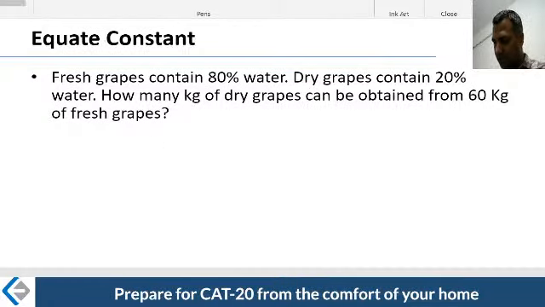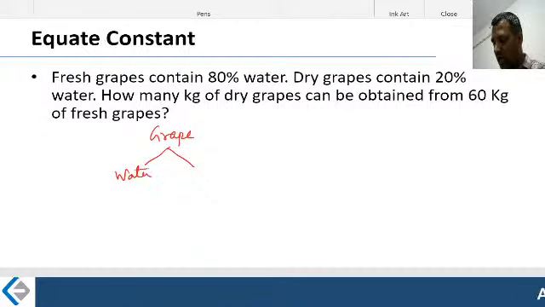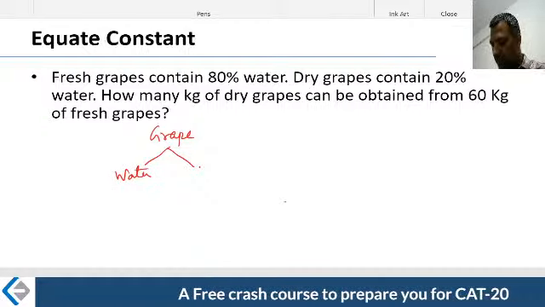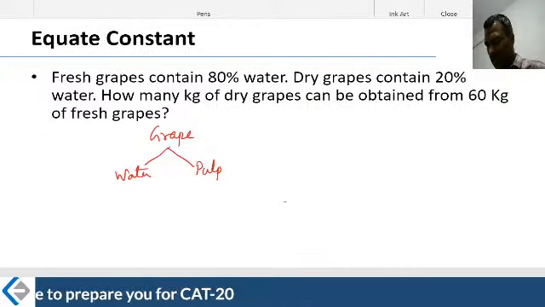If you take a grape, there are two portions to this. One is the water portion, and there is a dry portion, nothing but a pulp. Let me call it a pulp. Pulp is the dry content. There is no water. Pulp also has a little liquid content in it, but call it like that.